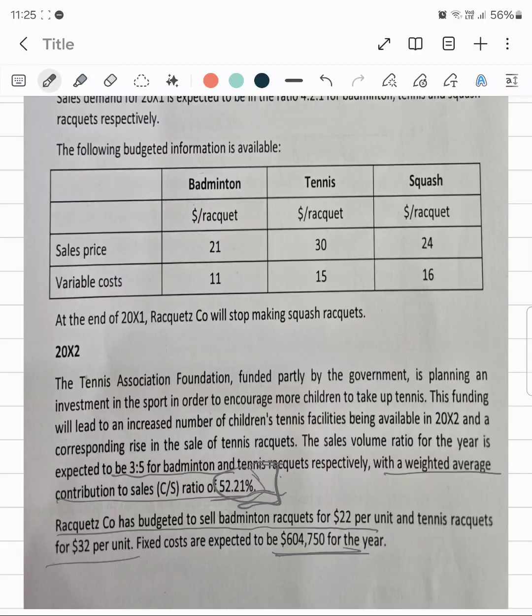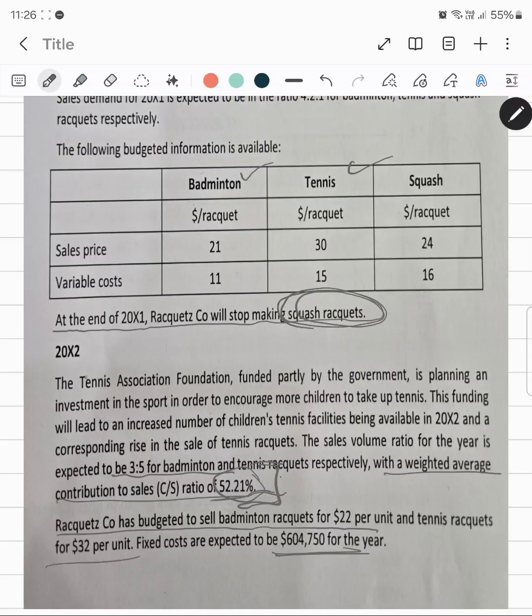So we can read this out again. What about what happened for squash then? Because over here it is clearly mentioned that in the end of 2001, Racquetz company had stopped making squash rackets. Since it has stopped making squash rackets, in 2002 Racquetz company was only making badminton and tennis. The squash rackets were not being produced in 2002.